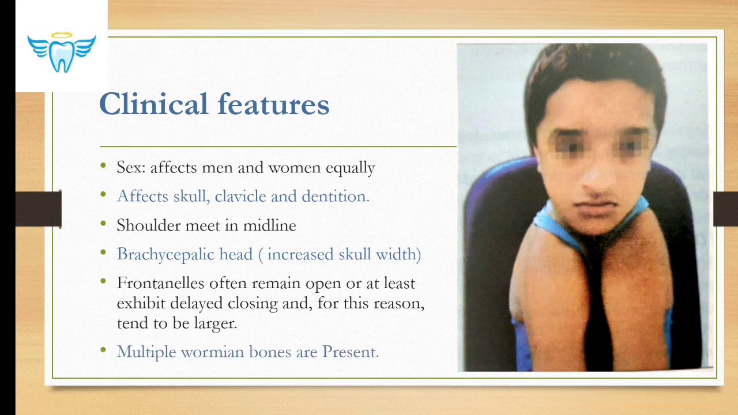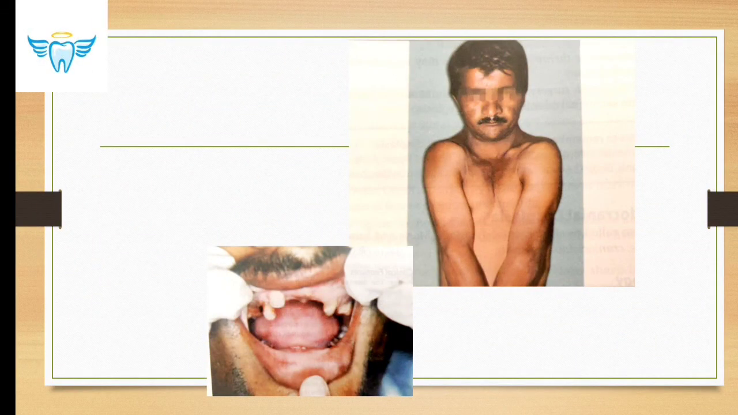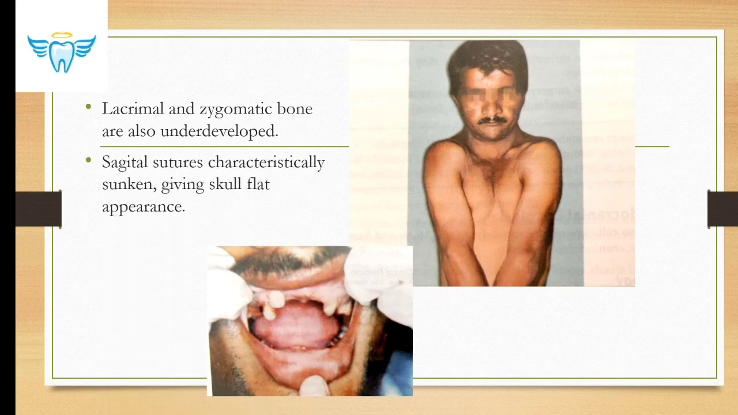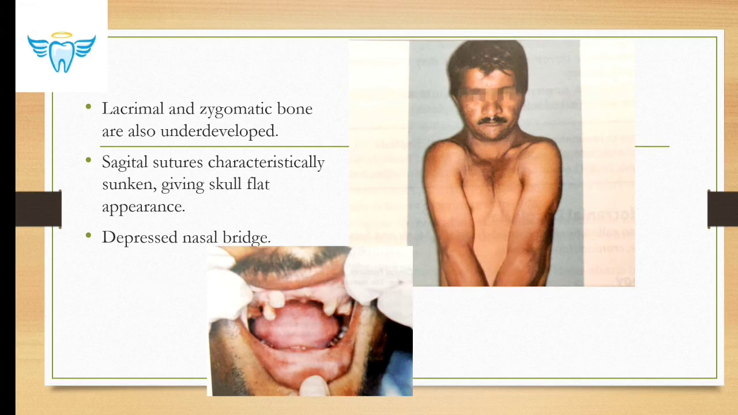Multiple Wormian bones are also present. Lacrimal and zygomatic bone are underdeveloped, and sagittal sutures characteristically sunken, giving skull flat appearance. Okay, here also you can see quite a flat appearance of the skull. And in this picture you can see the numerous unerupted teeth, which is seen in patient with cleidocranial dysplasia. Okay, and yes, depressed nasal bridge is also seen.